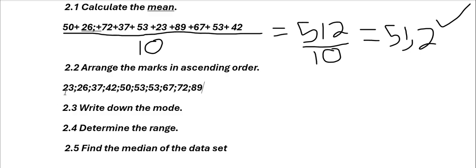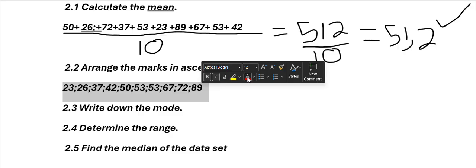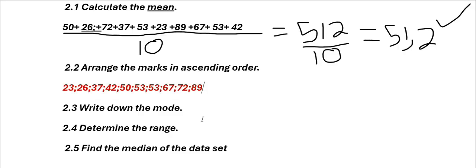How many numbers? 1, 2, 3, 4, 5, 6, 7, 8, 9, 10. That's how we arrange our numbers in ascending order, from the smallest to the biggest. If they said we must arrange them in descending order, we would start with 89, from the biggest to the smallest. I believe that makes sense.